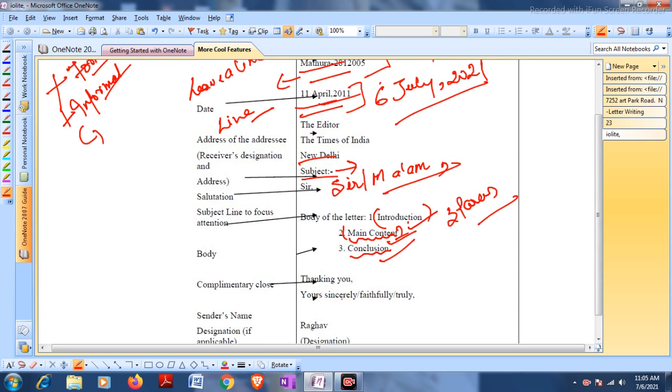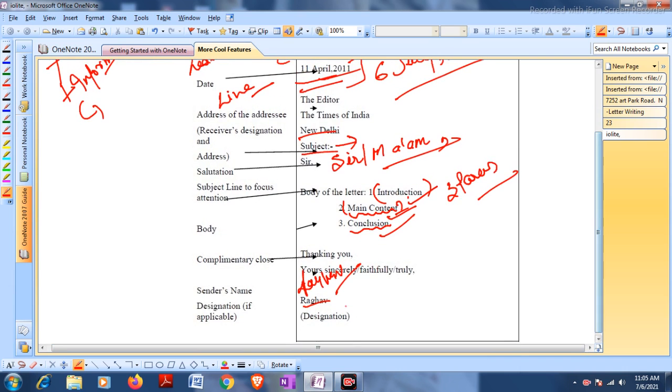After that, you will write yours sincerely, or yours faithfully, or yours truly, up to you. You'll place a comma, then you will write your name. Between yours sincerely and your name, you will have to put your signature.